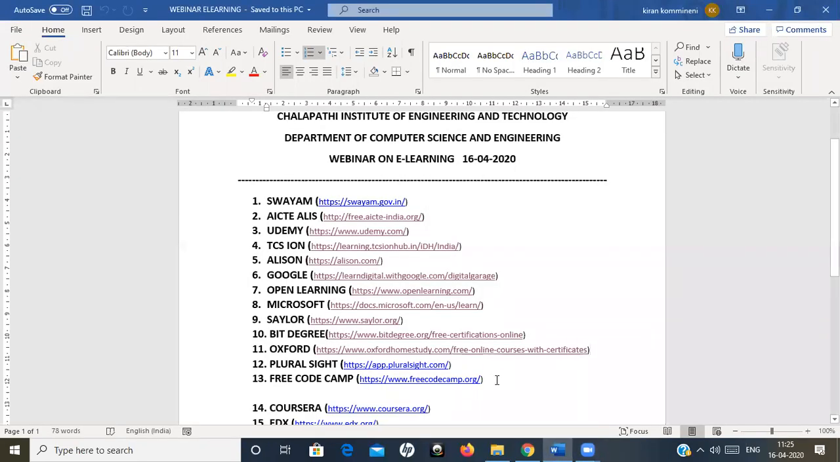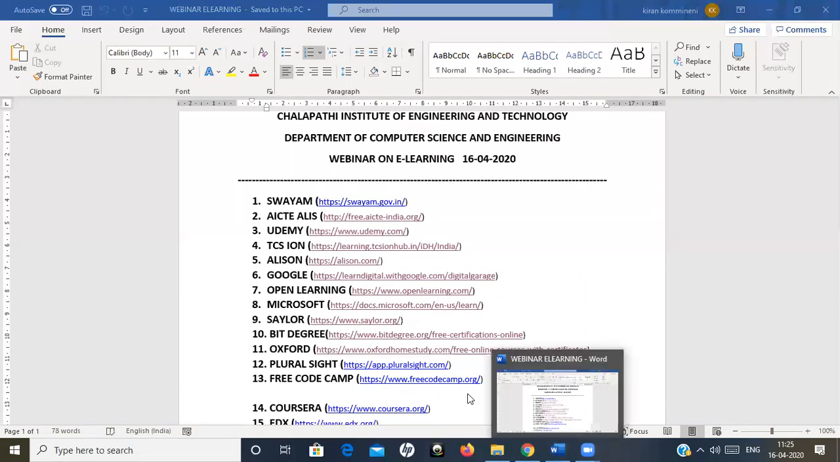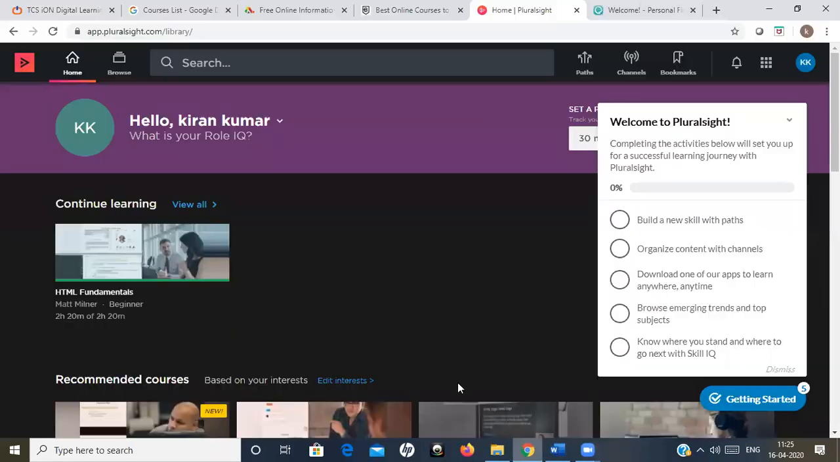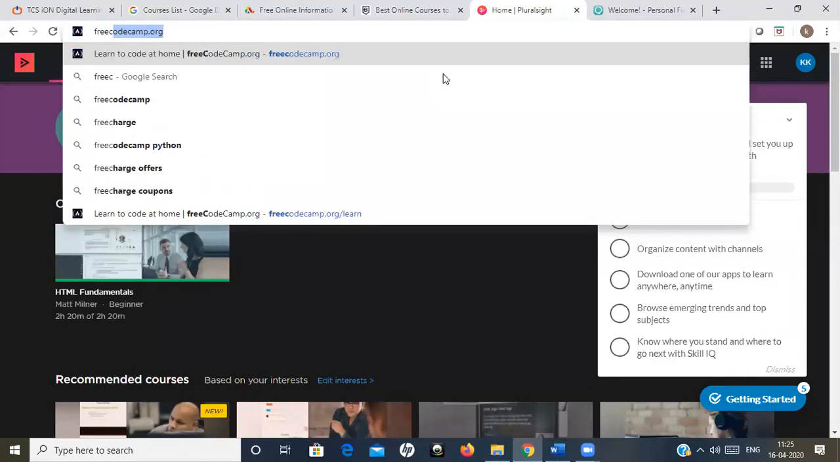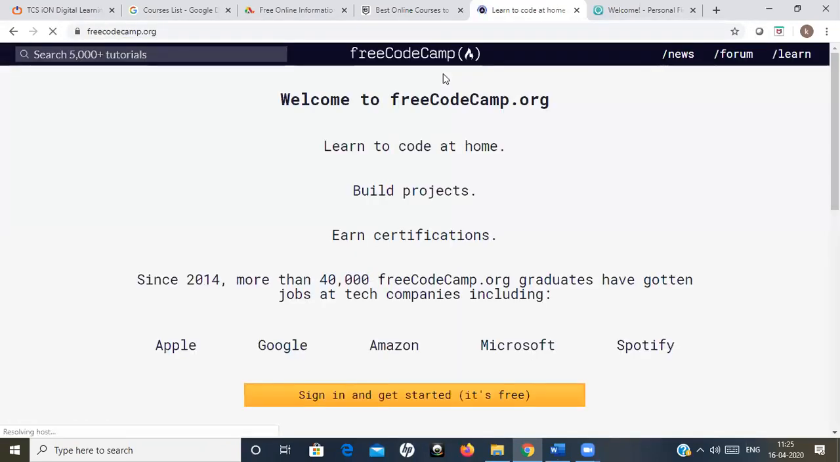And next one is freeCodeCamp. Suppose your aim is becoming a coder. If you want to develop something and learn about coding, then this is the best site. So many freelancers are there in this website. They will help you in developing the code and all. You can earn the certificates by developing the code. So this is also one of the very good platforms for learning coding.